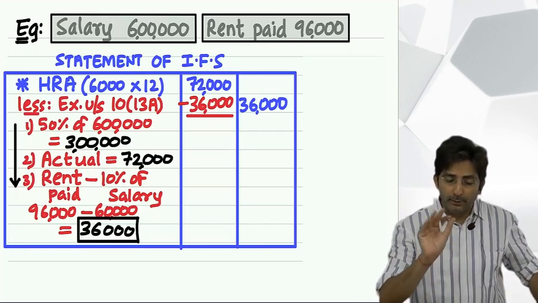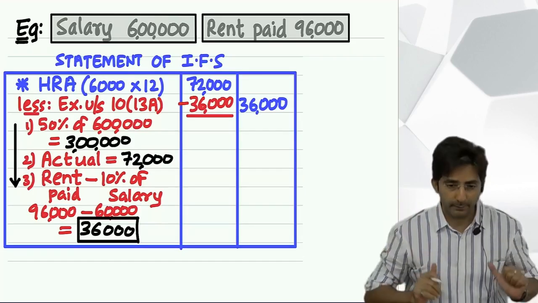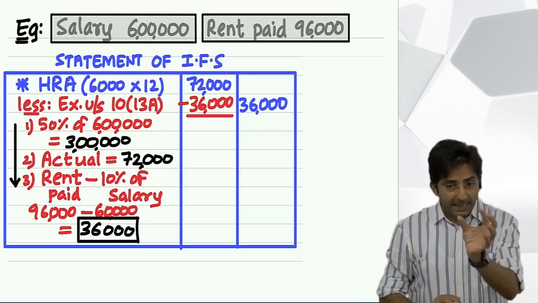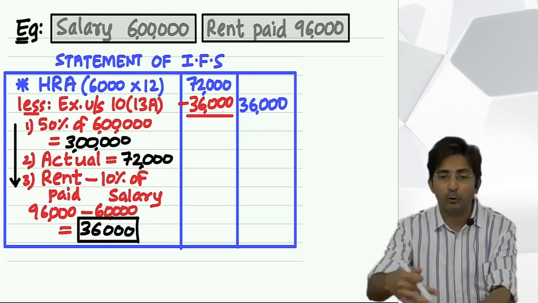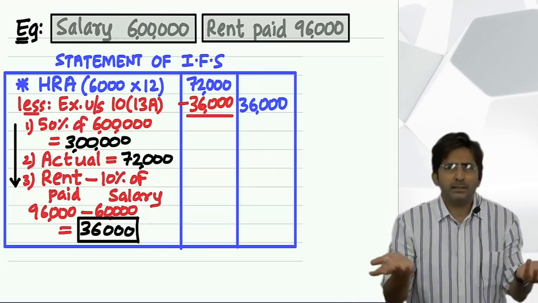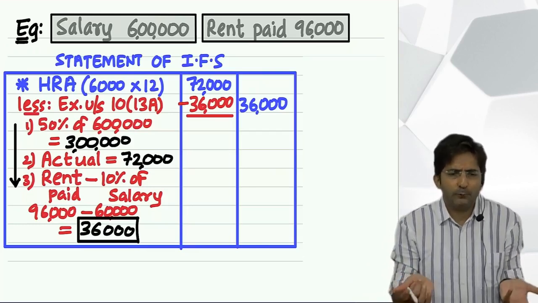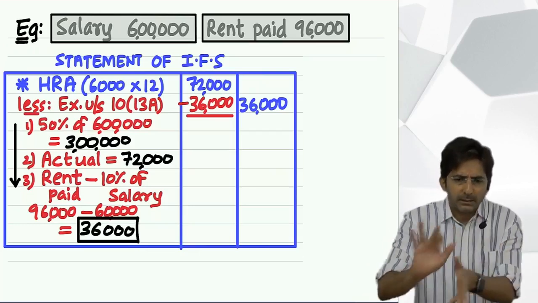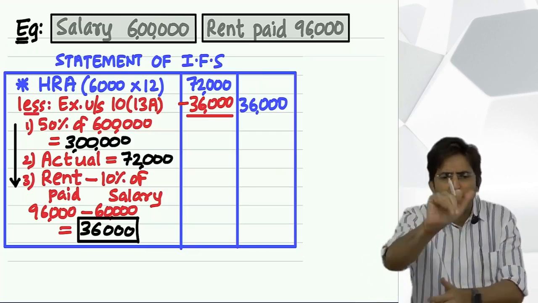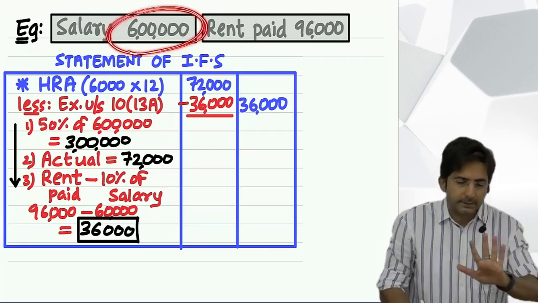But rent is a burden when you have to pay so much rent. If 10% of your salary goes on rent, it is not a big deal. God has not given you your own house, you have to pay rent, and if you have to pay up to 10% of salary only, then it is not a burden. Imagine my salary is 6 lakhs.